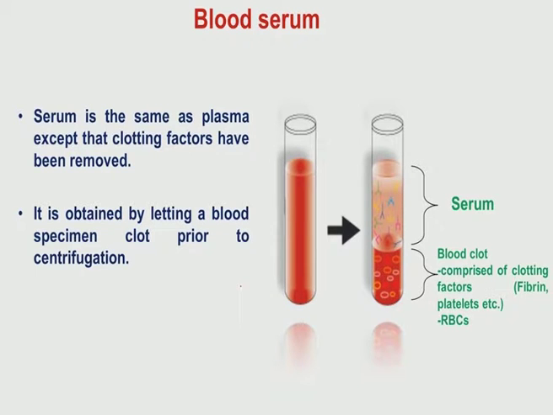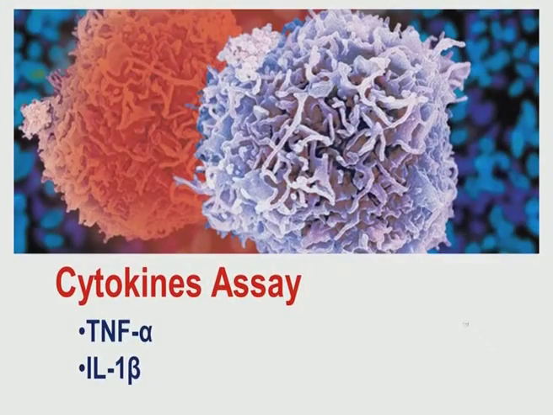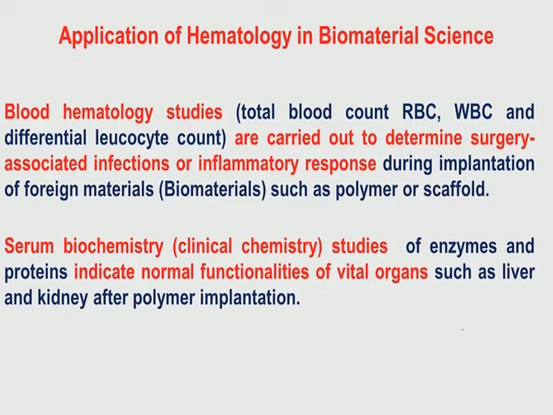If you take human blood in a normal test tube, you see the serum in the top part, and in the bottom part a lot of cells concentrate and settle down. They mostly comprise the clotting elements, like platelets and RBCs. Normally in human blood the platelet count should be 1.5 lakhs or above. If the platelet count drops quite a bit, then in case of bleeding, the bleeding will not stop in a patient. Okay. Now, coming to the application of hematology in biomaterial science.